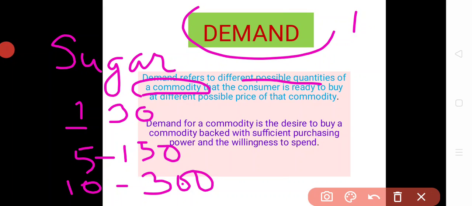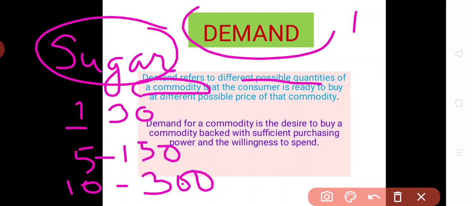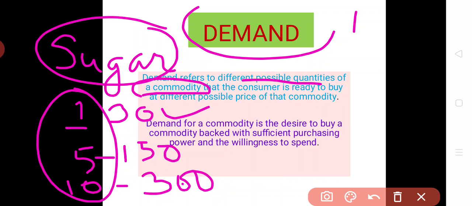So where were we? Yes, if a consumer has to buy a commodity, let's suppose sugar, in various quantities like 1 kg, 5 kg or 10 kg, the rate of all three quantities differs.